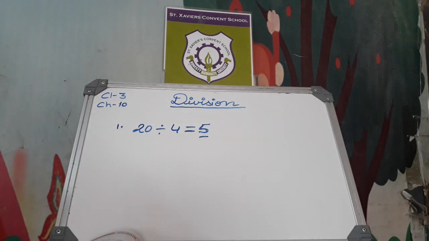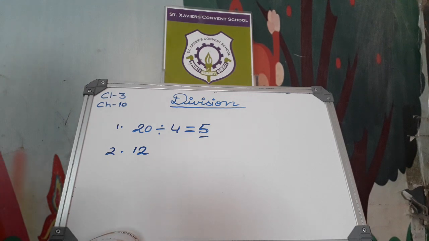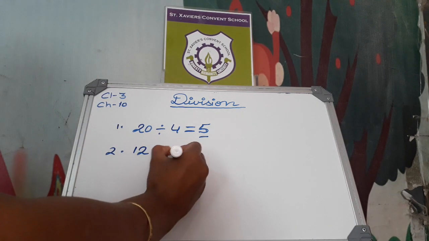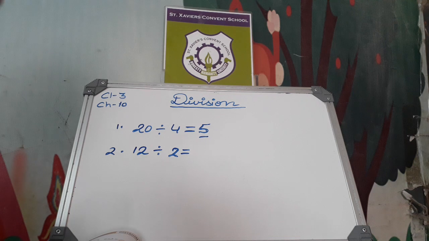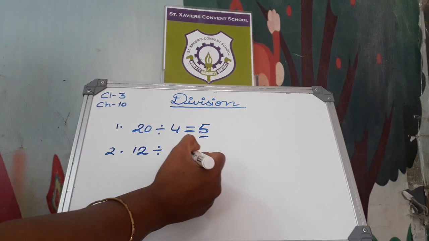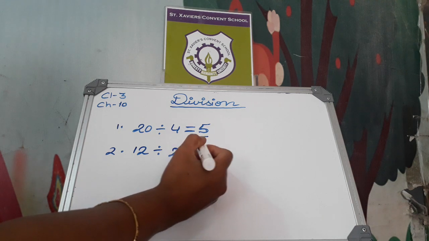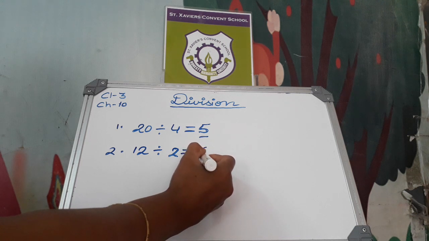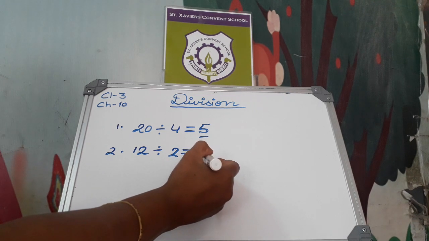Next, there are 12 toffees. These are given equally to 2 girls. Okay, 12 toffees हैं और equally divide करना है इन toffees को 2 girls में. Then we have to read 2 tables. 2 1s are 2, 2 2s are 4, 2 3s are 6, 2 4s are 8, 2 5s are 10, 2 6s are 12. 6 times जा रहा है 12, 2 के टेबल में. That means each girl gets 6 chocolates.